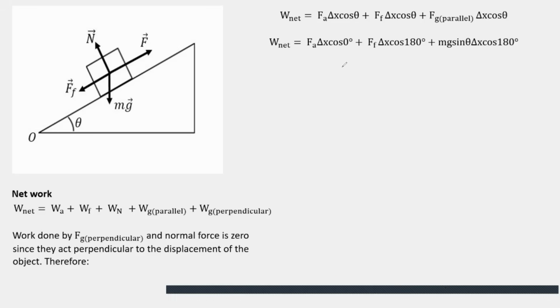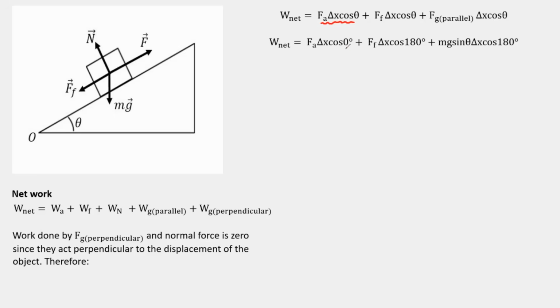The work done by the applied, theta is 0 because applied is moving in the same direction as displacement. The work done by friction, theta is 180 because the object is moving up, but friction acts down. So theta is 180. The work done by gravity parallel.